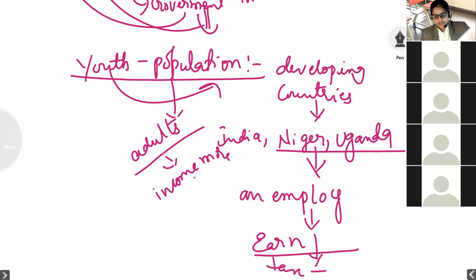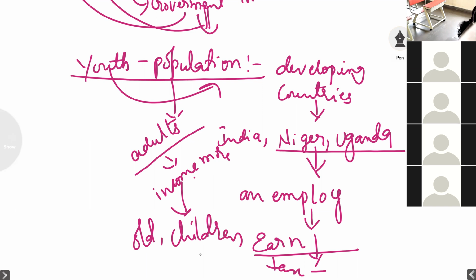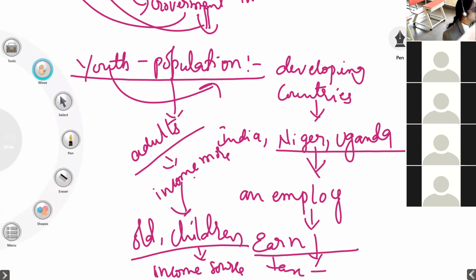So in the developed country employees are more, in the developing country youth is more. In the underdeveloped country, they are not developed, they still need to reach the developing stage. There children will be more, in a country where their income source is very less. So this is the age structure in the population change we can see.